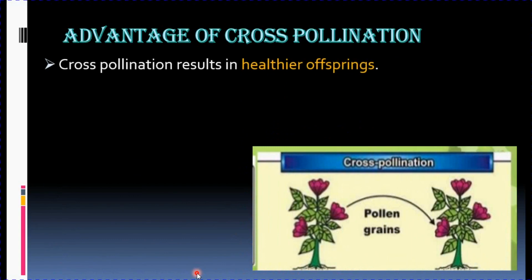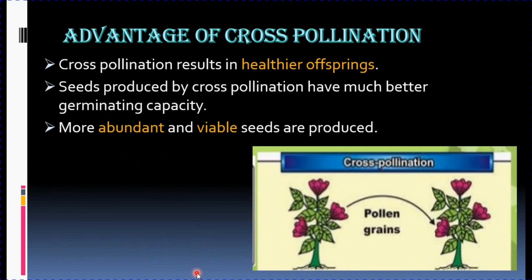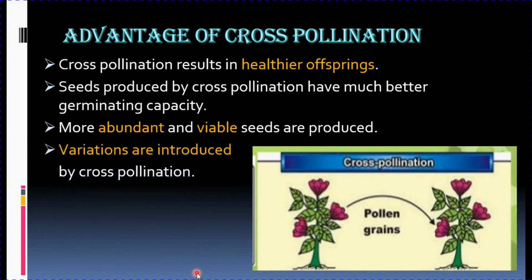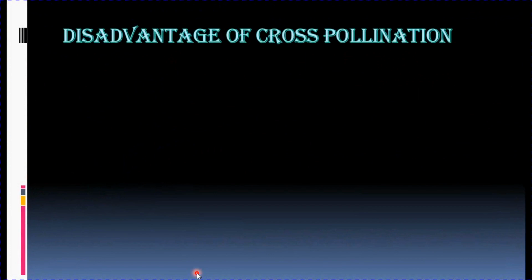Let's see. The first advantage is it produces healthier offsprings. Seeds produced by them have much greater germinating capacity. We get high yield, abundant and more viable seeds. Not only this, different variations are introduced by cross-pollination. Naturally also variations are possible, and artificially also we can introduce variation by cross-pollination.